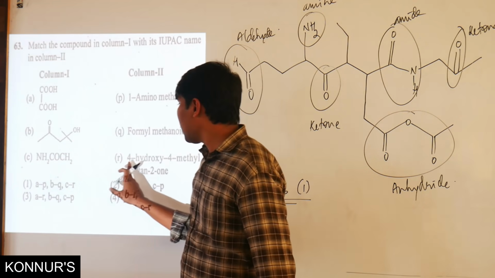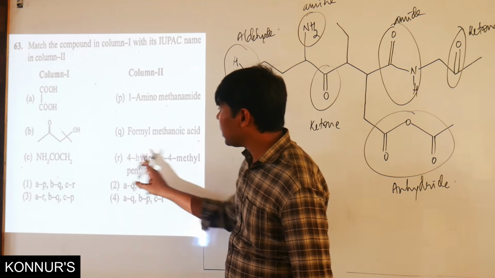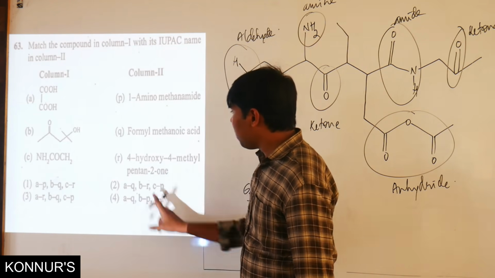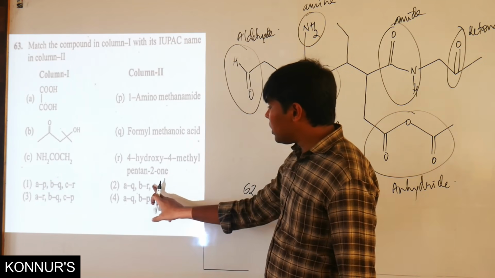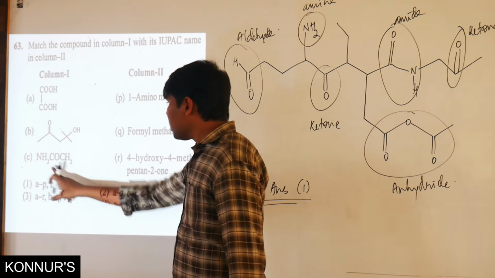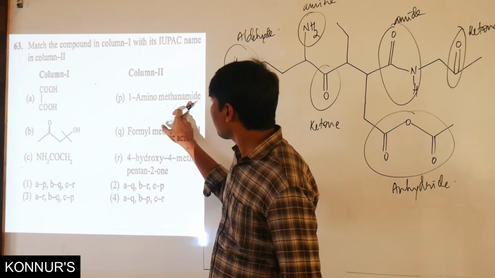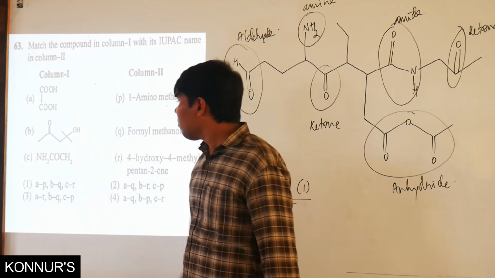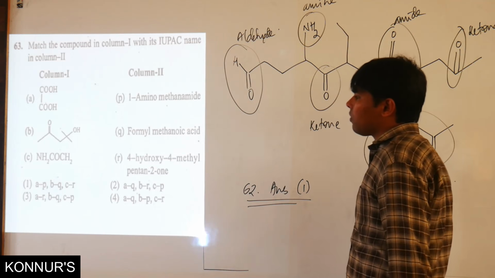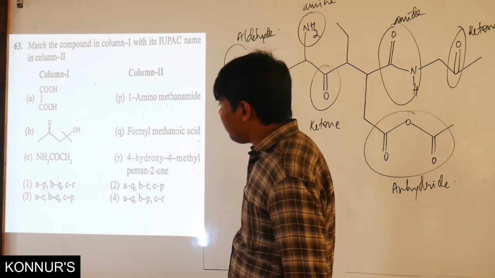B is matched with R. 4-hydroxy, 4-methyl, pentane-1. So that's the correct one. So C is matched up with P. C is matched up with P. 1-amino methanamide.